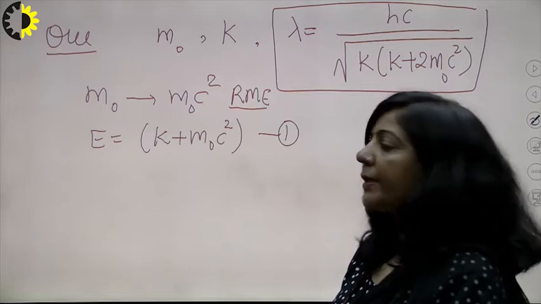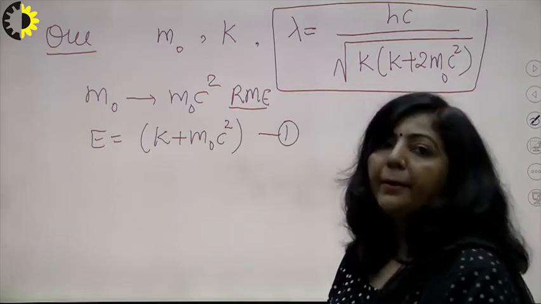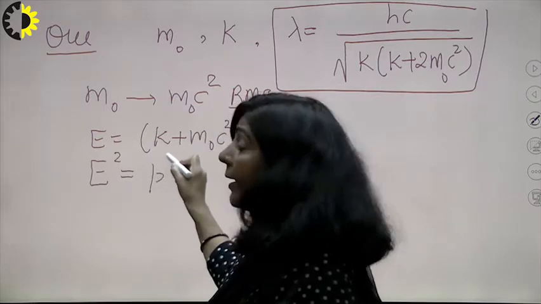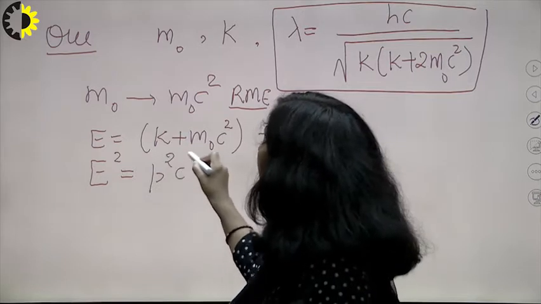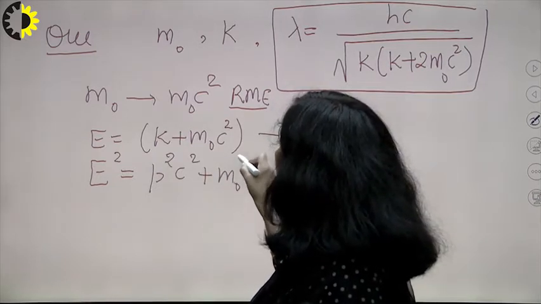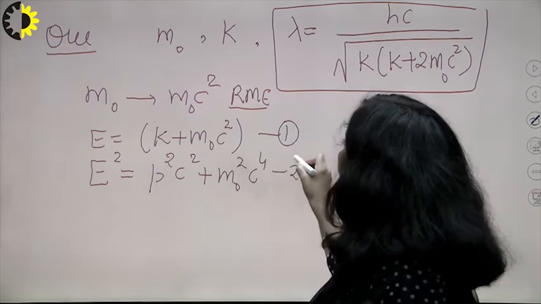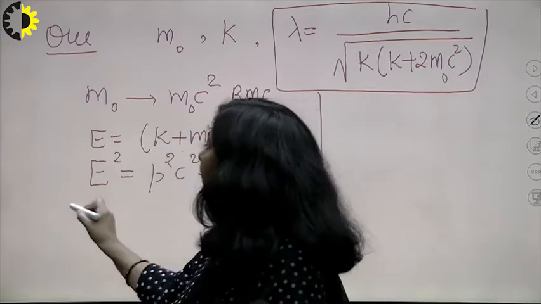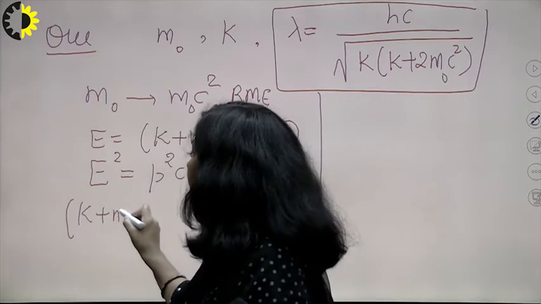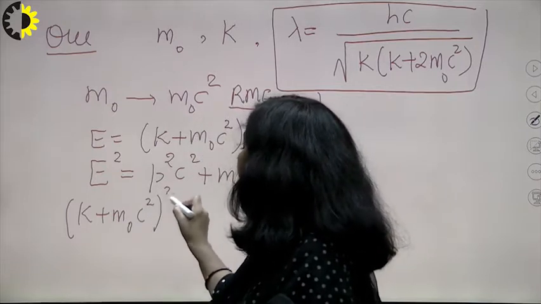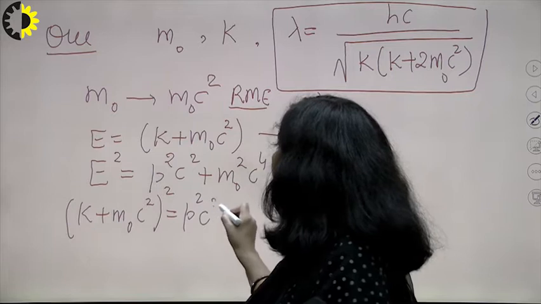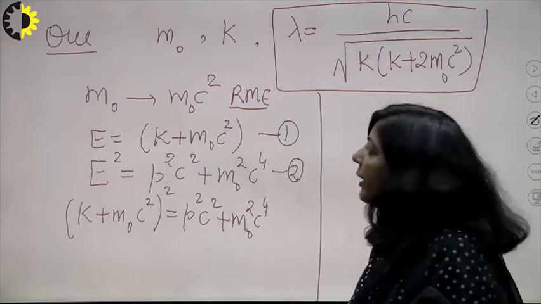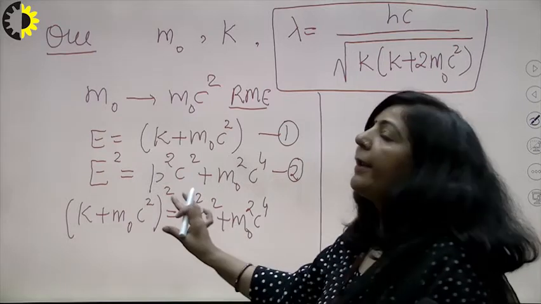So this is given in the question, that total energy is K plus m naught c square, right? And you also know the relationship between energy and momentum. You derived it in your last lecture. E square is, I have shown you in the last slide, E square is p square c square plus m naught square c^4. This is the relationship between energy and momentum. Now what you have to do? You have to substitute the value of E here. So what is E? E is K plus m naught c square, equal to p square c square plus m naught square c^4, right? Now just simplify this equation in order to find momentum. From here find the momentum.